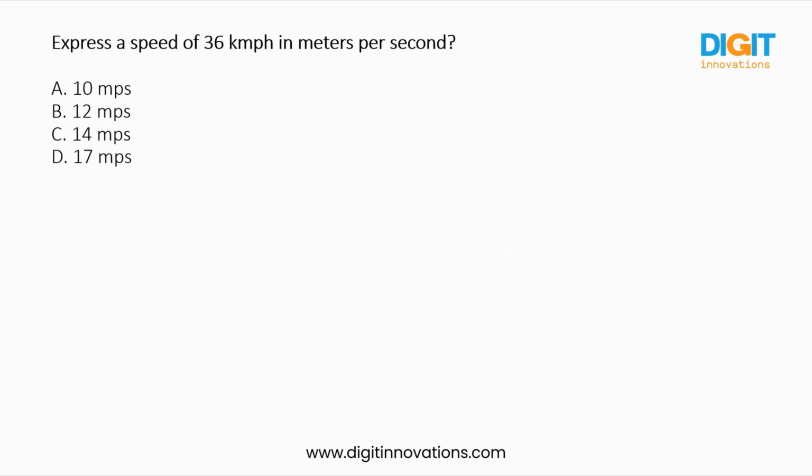So the first question is, express a speed of 36 kilometers per hour in meter per seconds. So they're asking us to convert that 36 kilometers per hour into meter per seconds. This is the concept from time, speed and distance. In time, speed and distance, we have the sub concept which is unit conversion. In the basics of time, speed and distance, we will get this concept. We call it unit conversions.